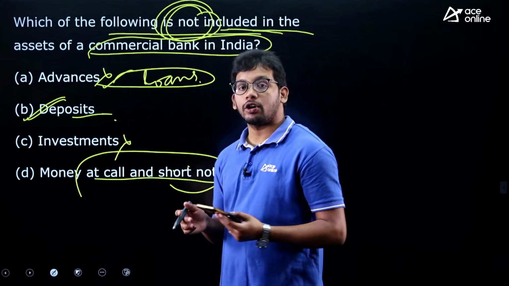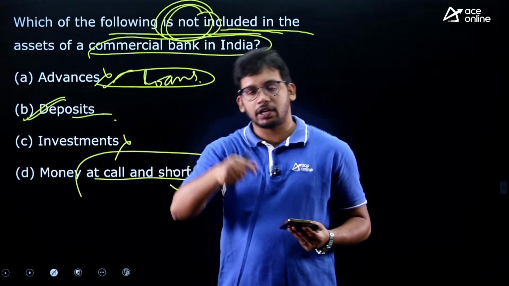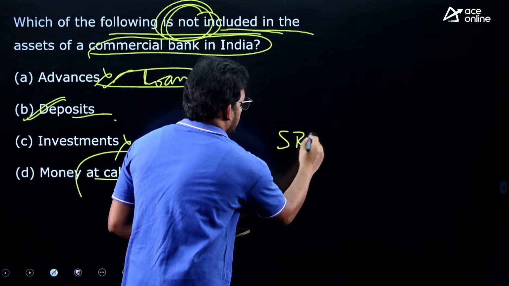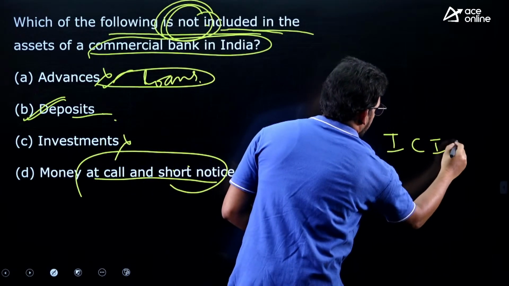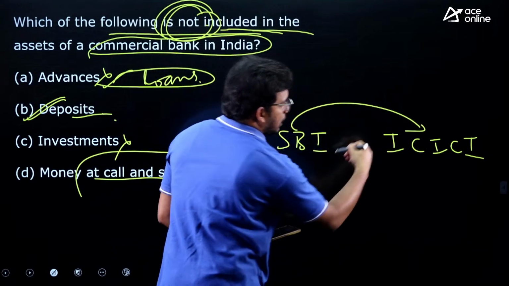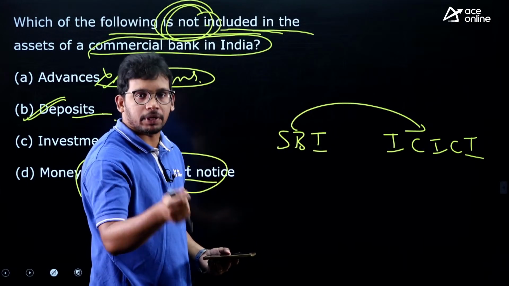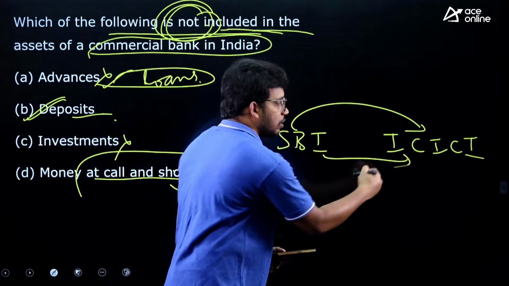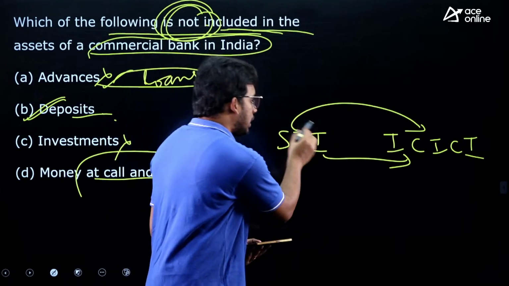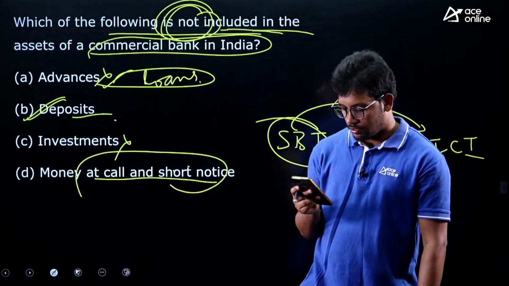Money at call short notice is the money given by one bank to another bank. They will charge some interest also. See, this is SBI, this is ICICI. So basically call money is nothing but the money given by SBI to ICICI for one day. They will charge some 1%, 2% interest. So 100 crores they have given and they are charging 1%. That means extra 1 crore they are collecting. So it is an asset for SBI. Okay, deposits. Great.